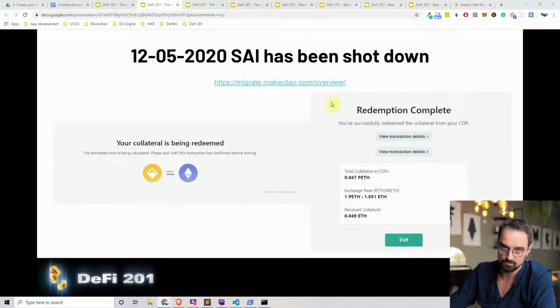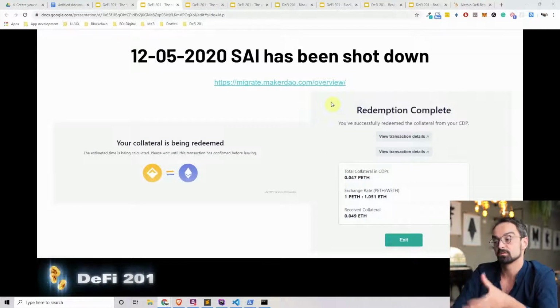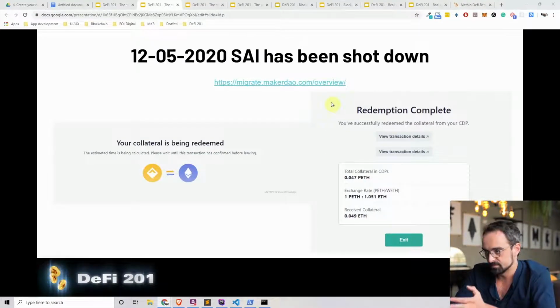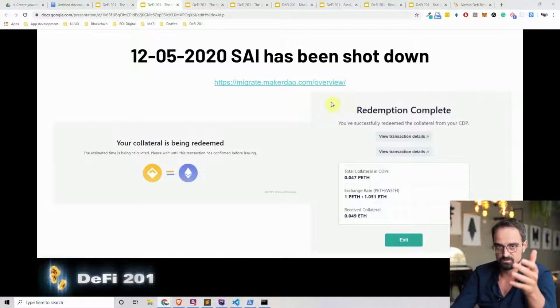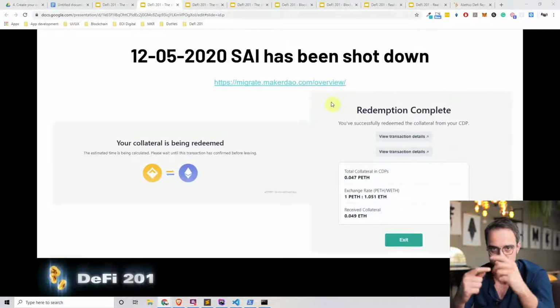That period of time is now being closed, so that was until the 12th of May. If you do it after the 12th of May, it's just a big pool of ETH that you can pull the equivalent amount of Psi to ETH out of. And like I did this, you can see that here. So I also had some older CDPs I had open on single collateralized DAI, and I actually redeemed it, and I made a small profit on it because it's just ETH. So they just transferred the Psi after the 12th of May. They just transferred it to ETH.